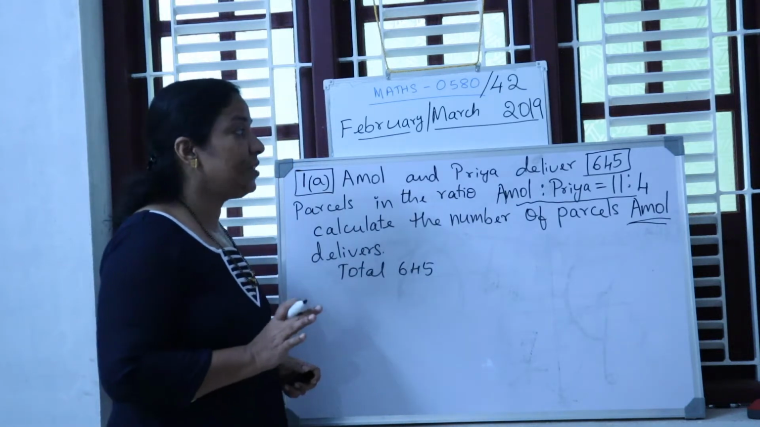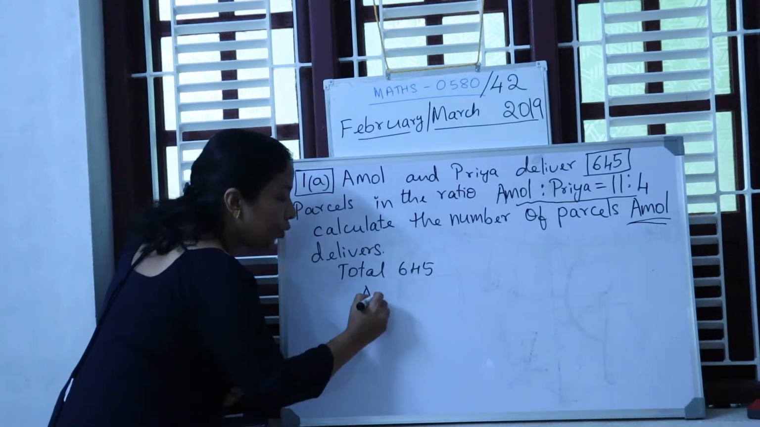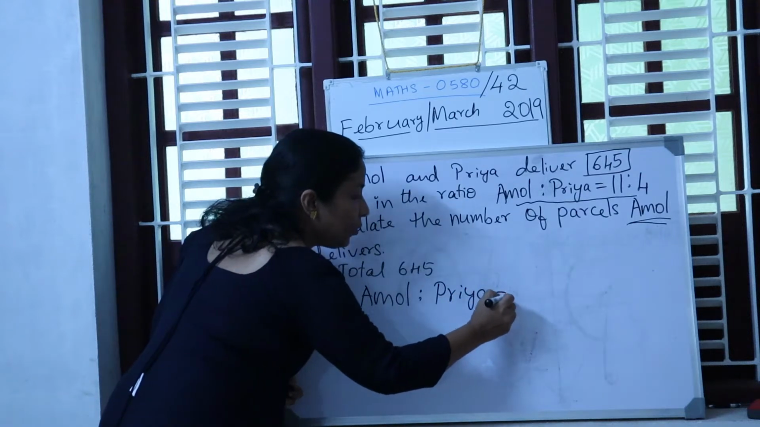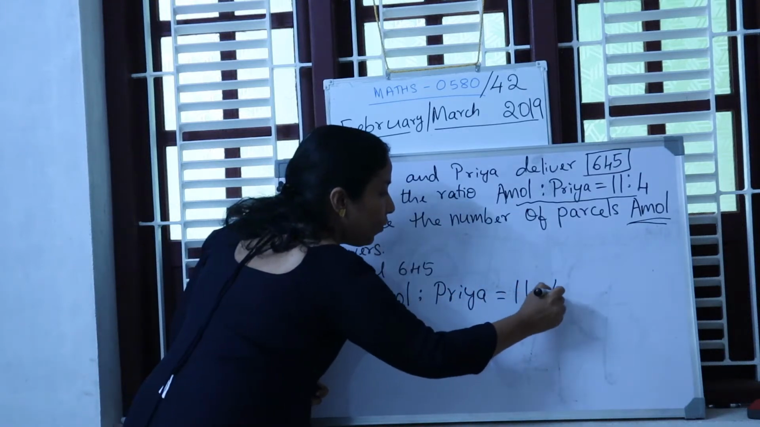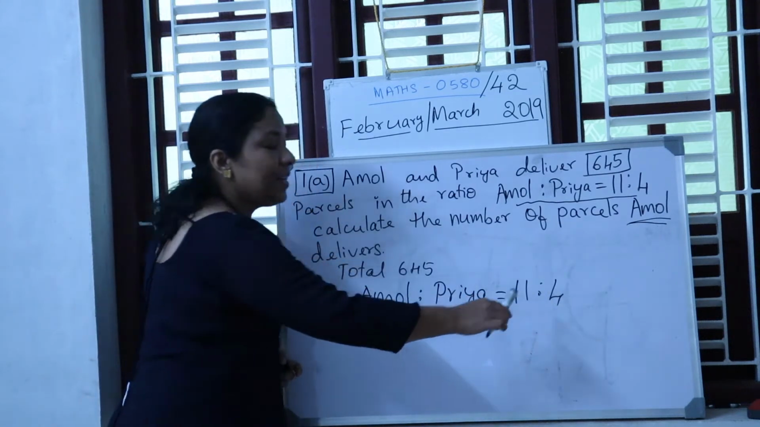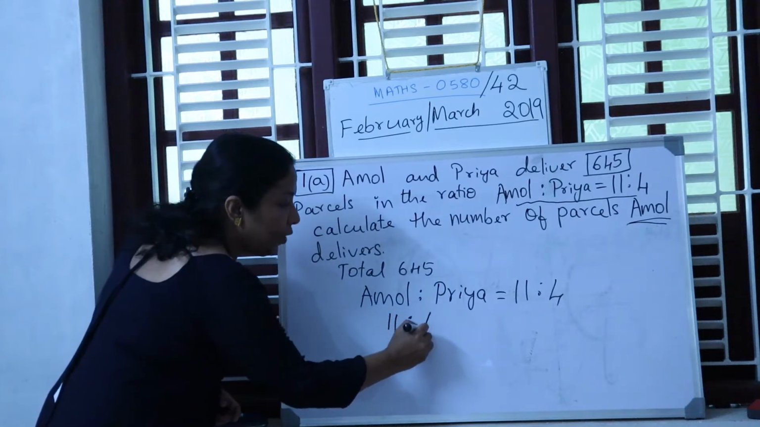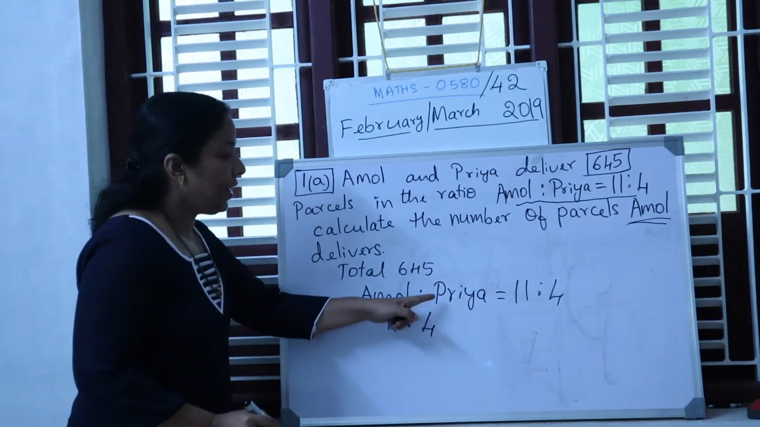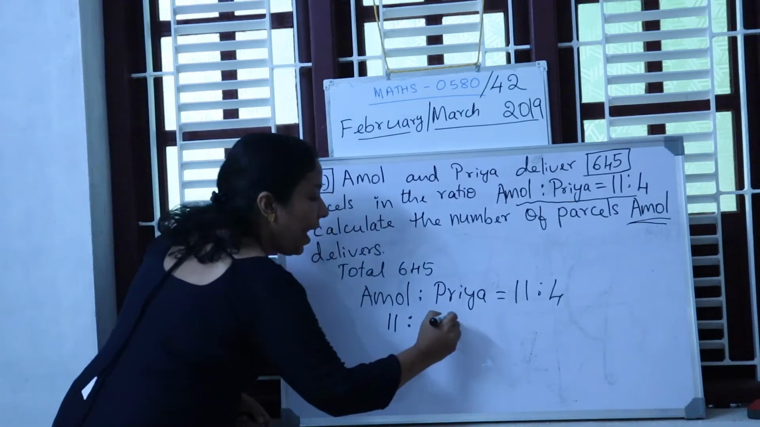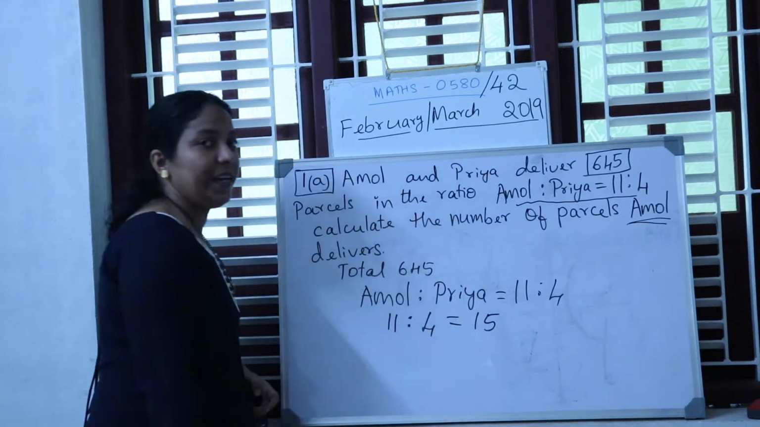So students, the first step is consider the ratio. It is given Amol is to Priya equals 11 is to 4. What is the meaning of this? Amol's ratio is 11, whereas Priya's ratio is 4. If you want to make it confirm, you just write it below. Amol is 11, whereas Priya is 4. So the first step is you add them. Add the ratios, that is 11 plus 4. 11 plus 4 is 15.